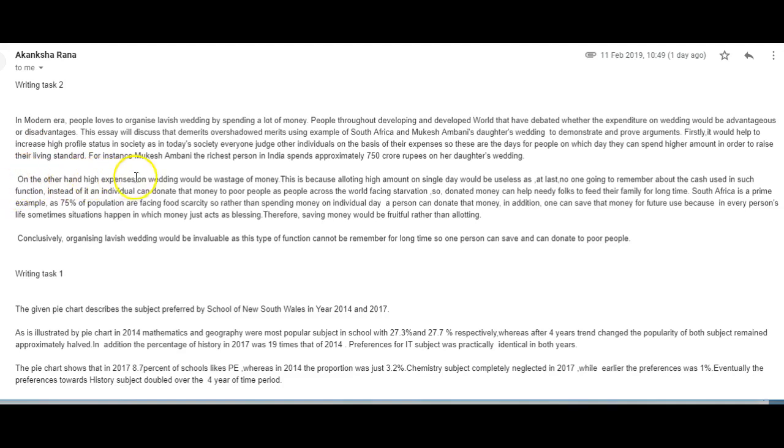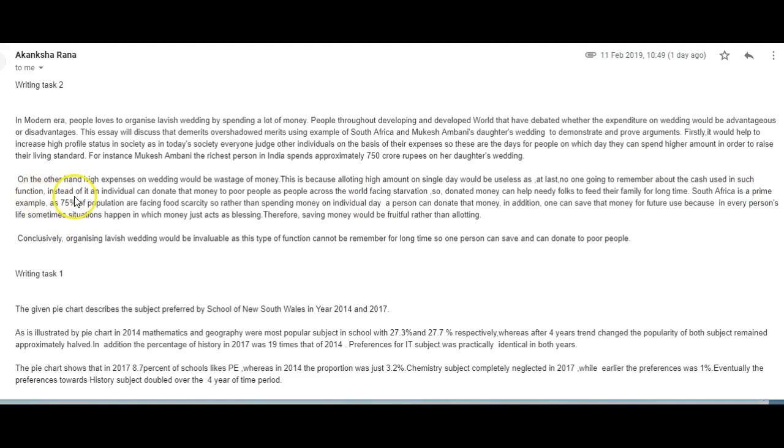On the other hand, high expenses on a wedding are a waste of money. This is because allotting high amounts on a single day would be useless, as in the end, no one is going to remember the money used on such a function.